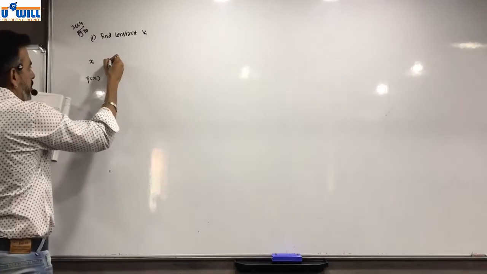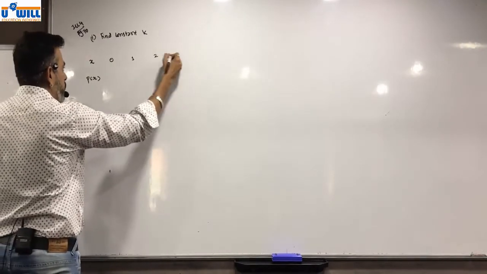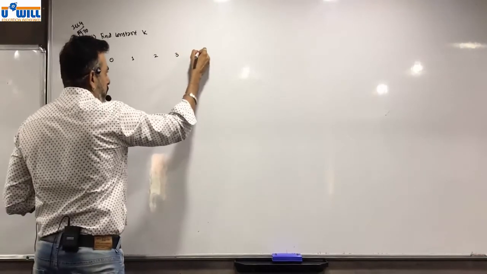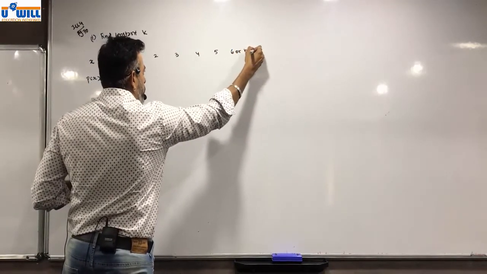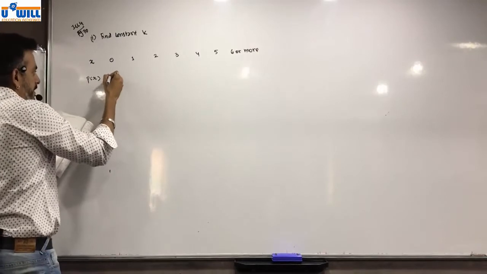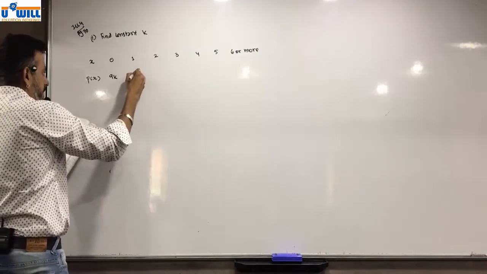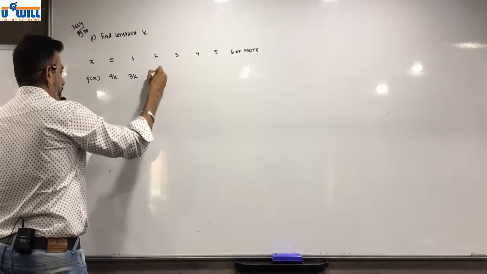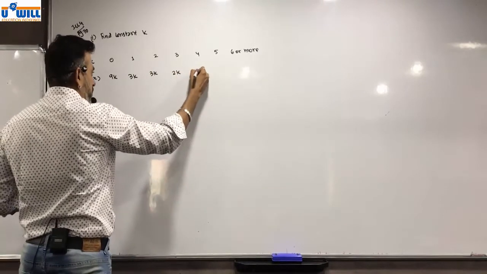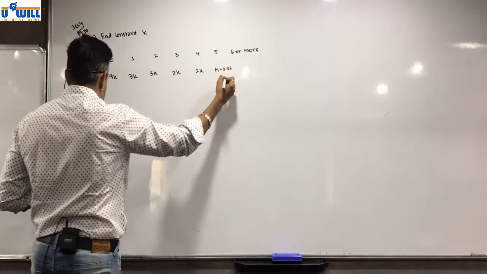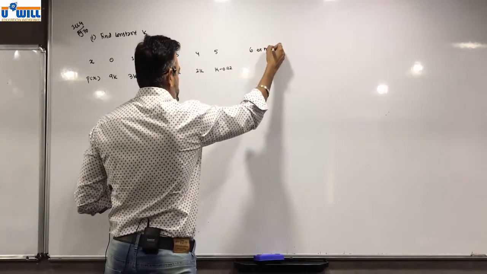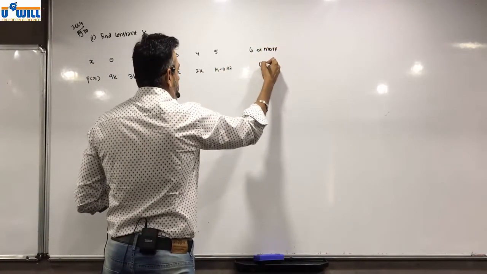Okay, x is what? 0, 1, 2, 3, 4, 5, 6 or more. Probability 9k, 3k, 3k, 2k, 2k, k minus 0.02, 6 or more, 0.02.